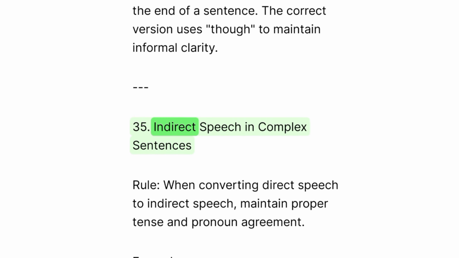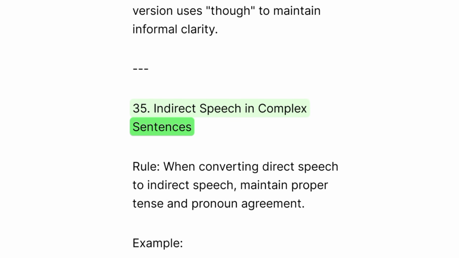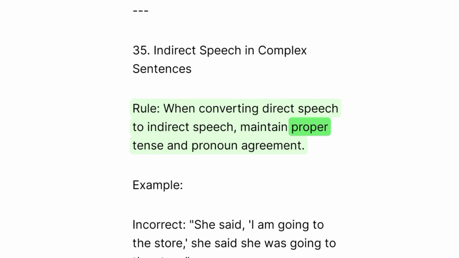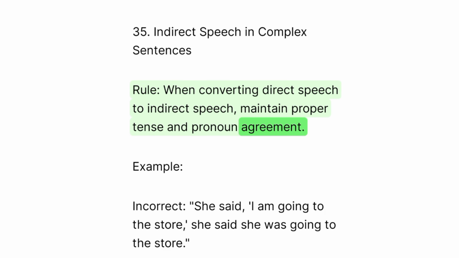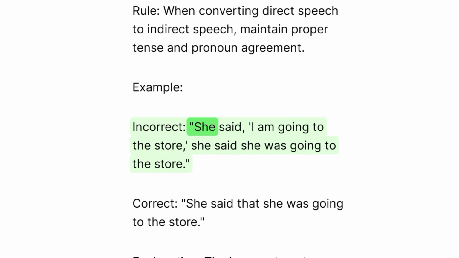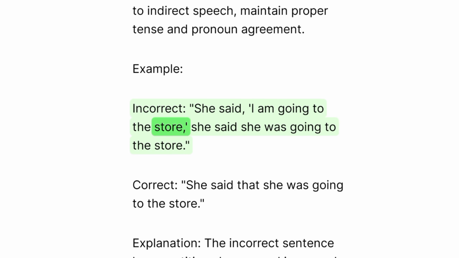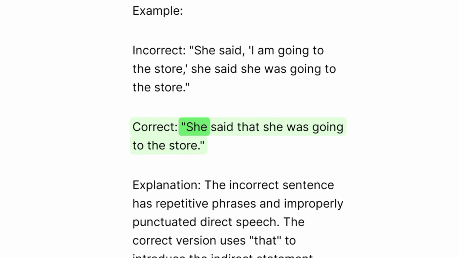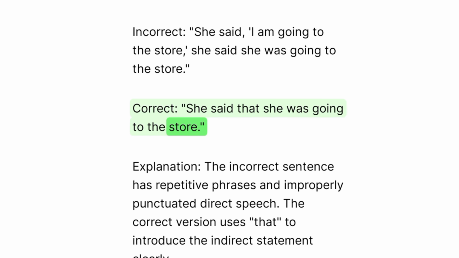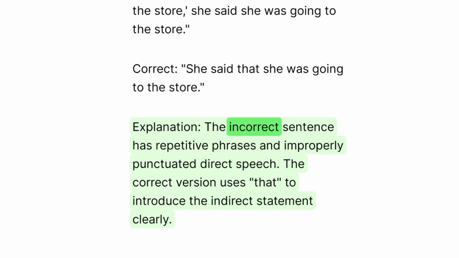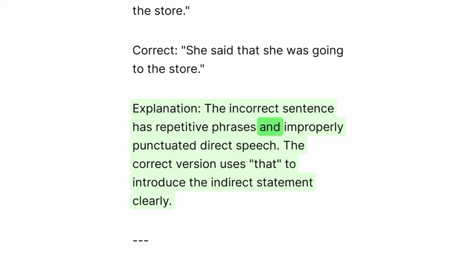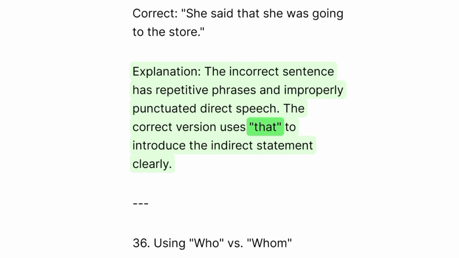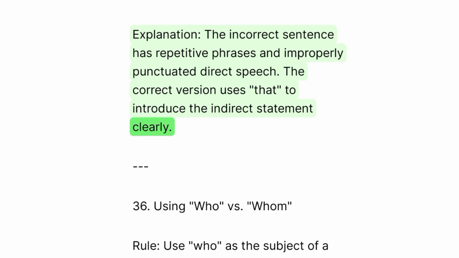35. Indirect speech in complex sentences. Rule. When converting direct speech to indirect speech, maintain proper tense and pronoun agreement. Example. Incorrect. She said, I am going to the store. She said she was going to the store. Correct. She said that she was going to the store. Explanation. The incorrect sentence has repetitive phrases and improperly punctuated direct speech. The correct version uses that to introduce the indirect statement clearly.